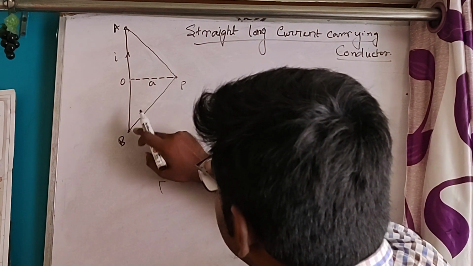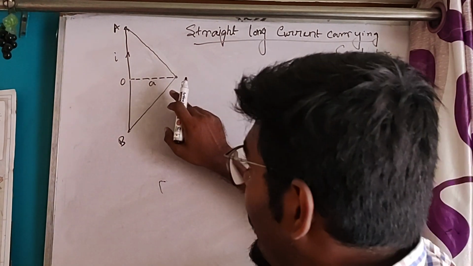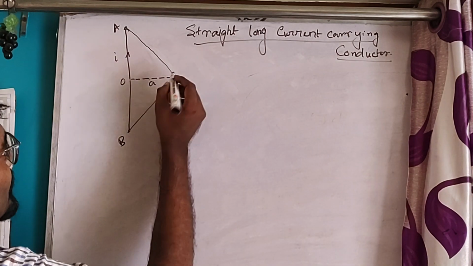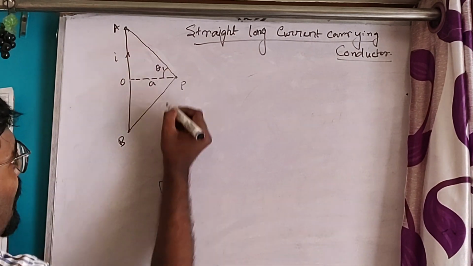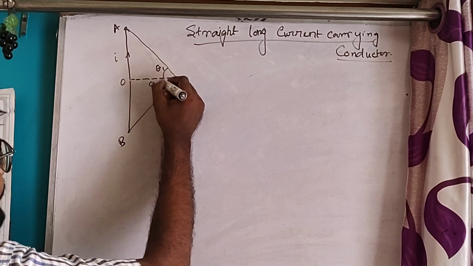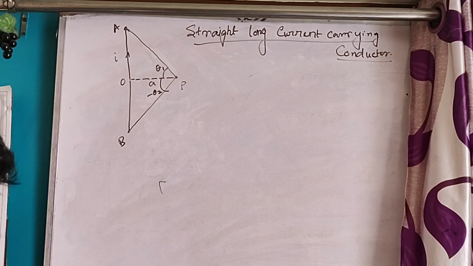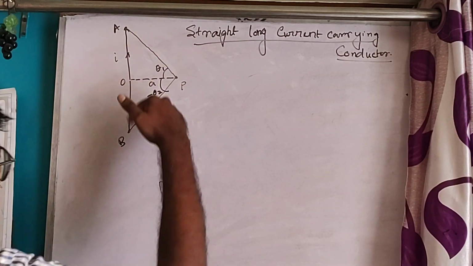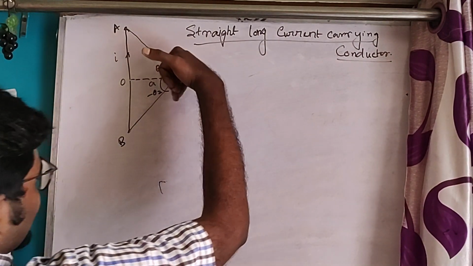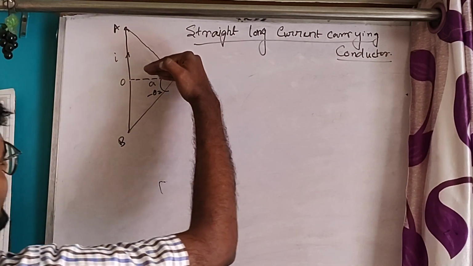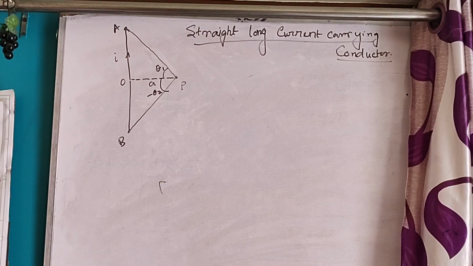This is the distance of the two extreme points from O. Let's say this makes an angle minus theta 2, and this point makes an angle plus theta 1, going in the plus direction.